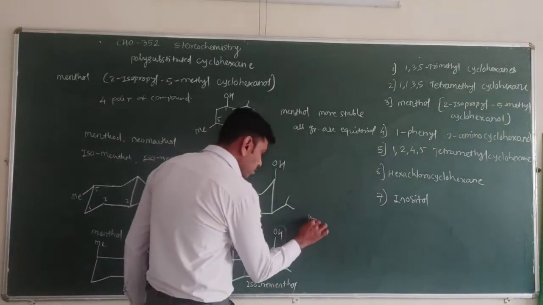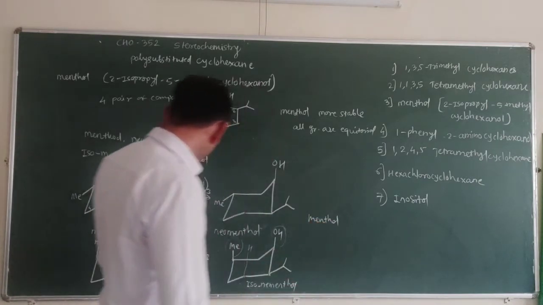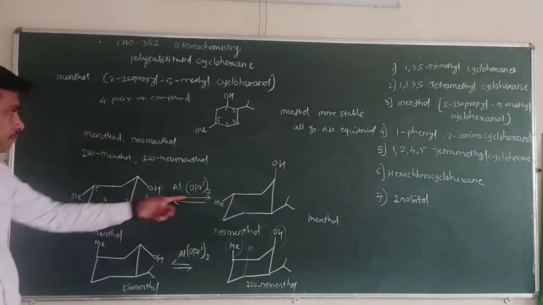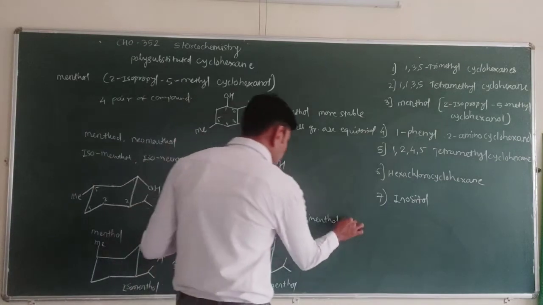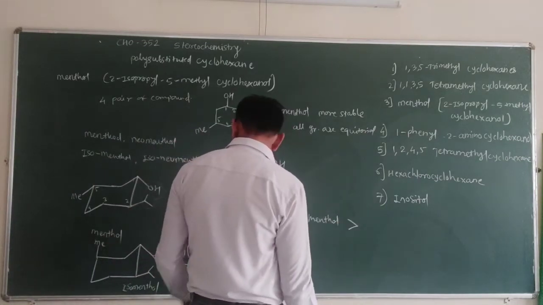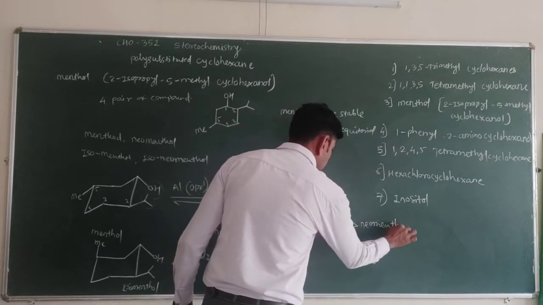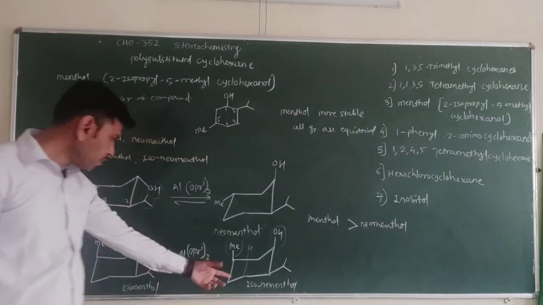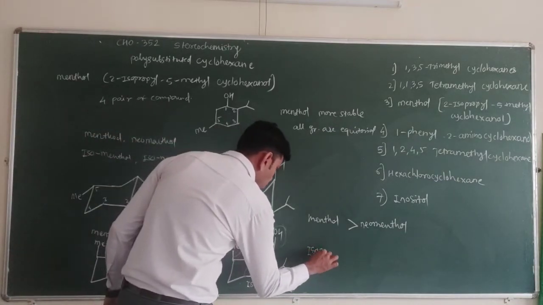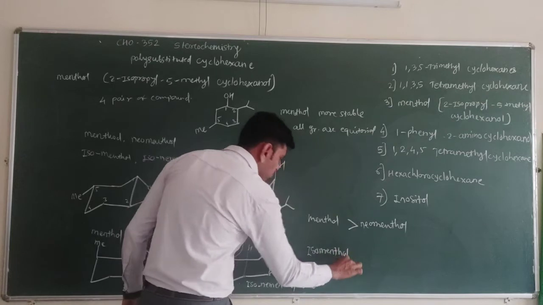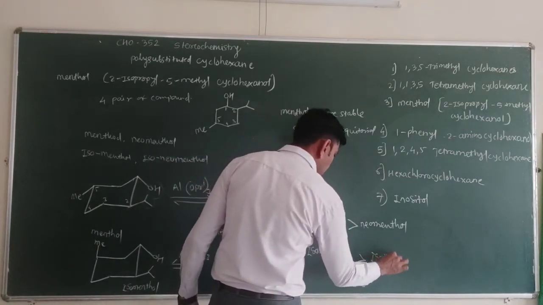So, the structure or stability of these forms: menthol is more stable as compared to neomenthol. Neomenthol is again less stable. And in the case of isomenthol and isoneomenthol, isomenthol is more stable as compared to the isoneomenthol.